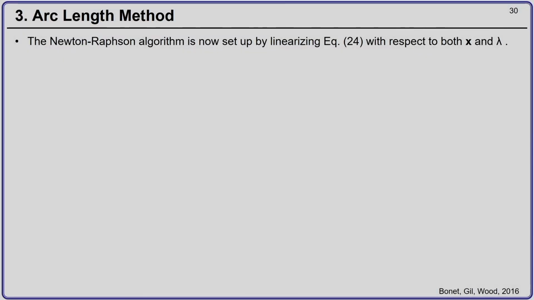Now, we can again set up the Newton-Raphson algorithm by linearizing equation number 24 with respect to both current position and the unknown scalar lambda.